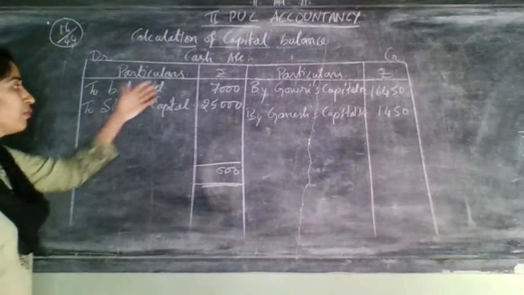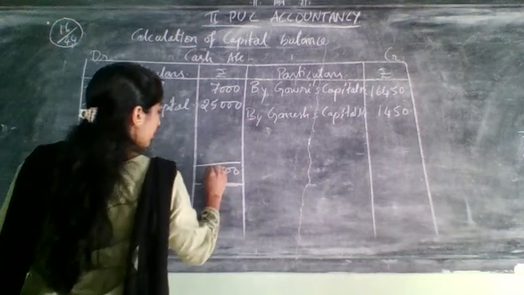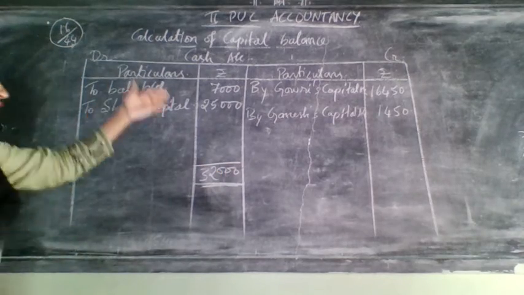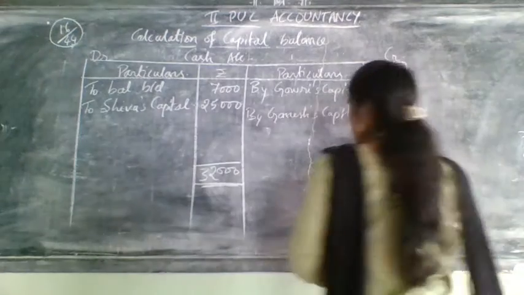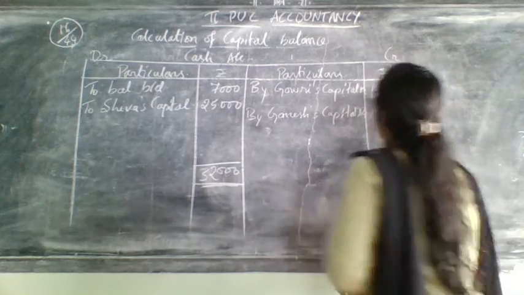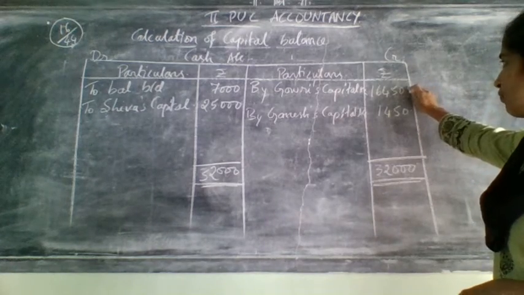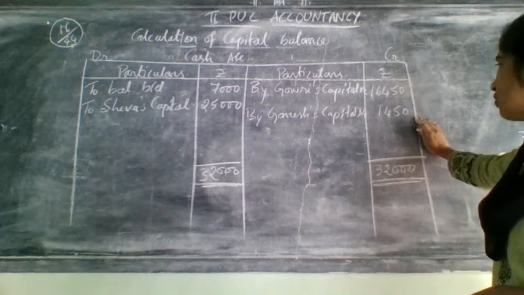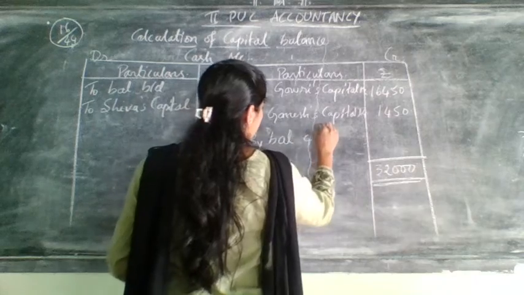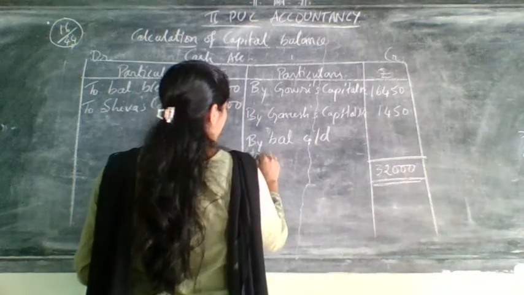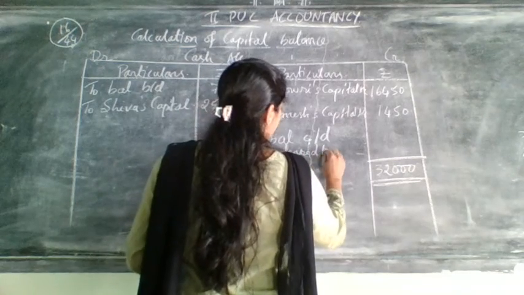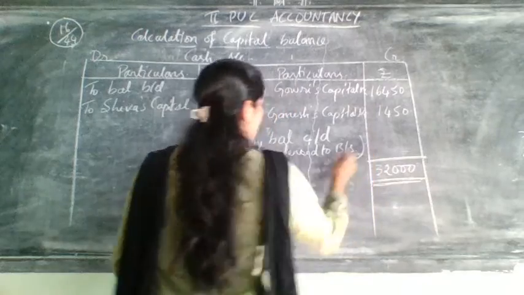Okay. So now do the total. How much did it come to now? 32,000. Here the debit side is more, so bring it to the credit side. 32,000 minus 16,450 and minus 1,450. So that is considered as what? By balance carried down, and this will be transferred to the balance sheet.